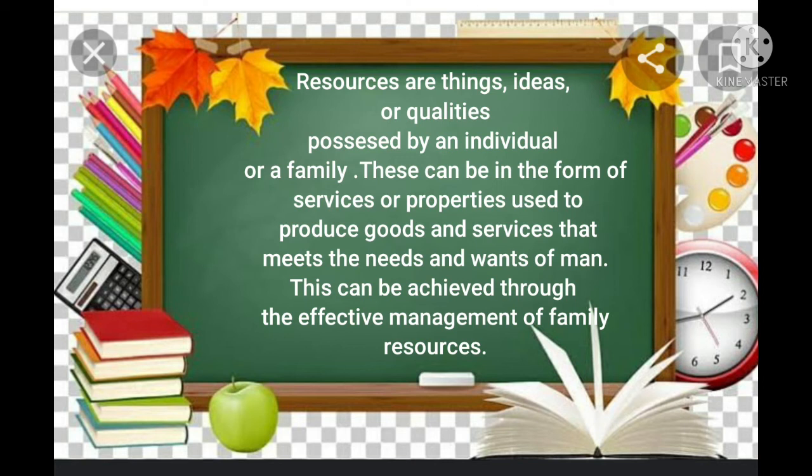Resources are things, ideas, or qualities possessed by an individual or a family. This can be a form of services or properties used to produce goods and services that meet the needs and wants of a man. This can be achieved through an effective management of a family's resources.